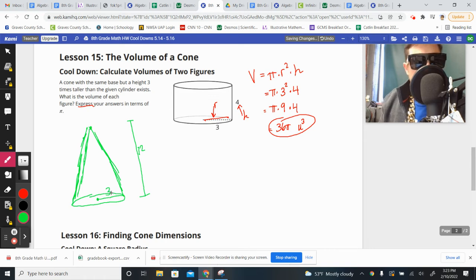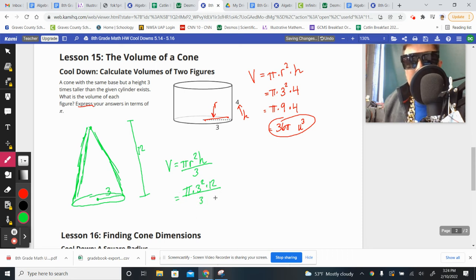How do we find its volume? Well, we have a formula for that. That formula is the same as the cylinder one, pi r squared times height. But since it takes 3 cones to fill that up of the same base and height, we have to divide it by 3. All right? And we're going to see, because of that division by 3, there's going to be a pretty common answer here. If we put in our radius of 3, we've got pi times the radius of 3 getting squared. We put in our height of 12, and our division of 3 is already there.